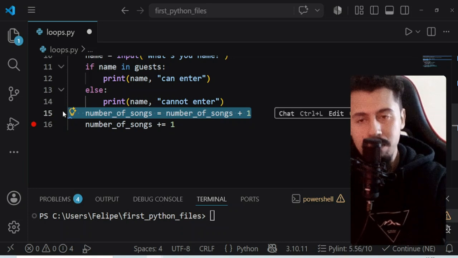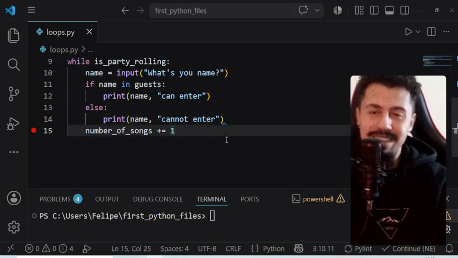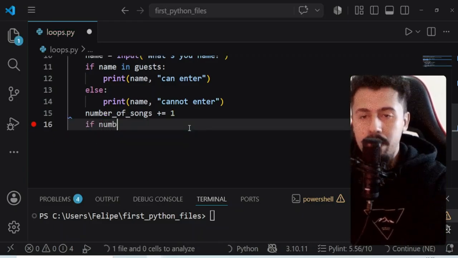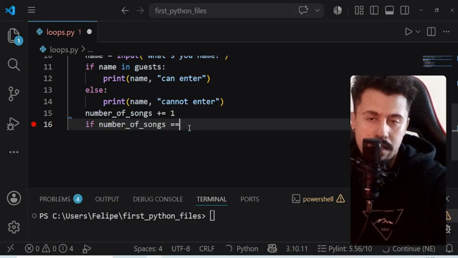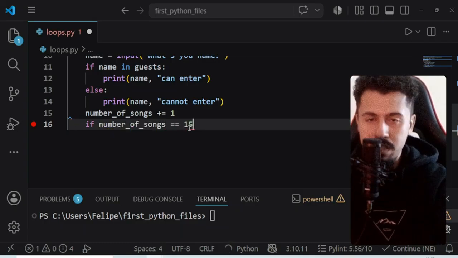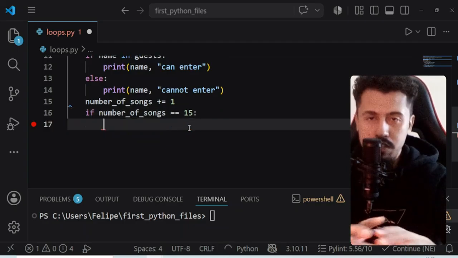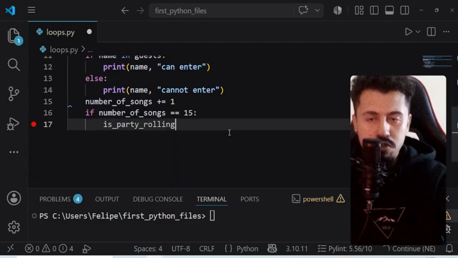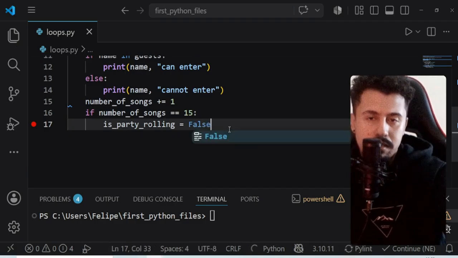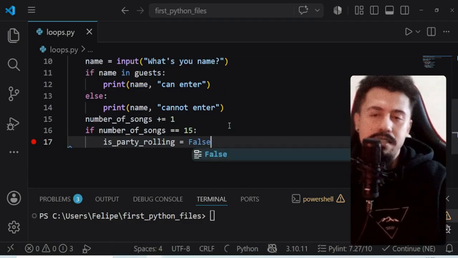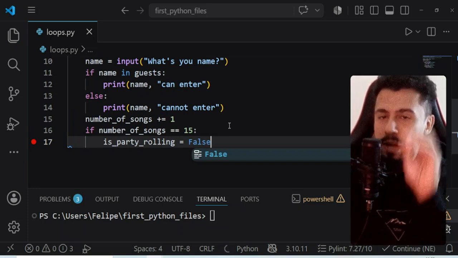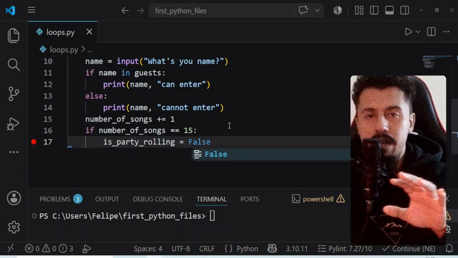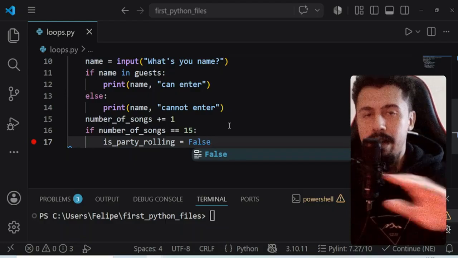We are incrementing the number of songs. Okay, so we can check if number of songs is equals to 15. We can just set the variable is party rolling to false. All right, so we are basically telling that when the number of songs reaches 15, the party is not rolling anymore. The party is going to end.